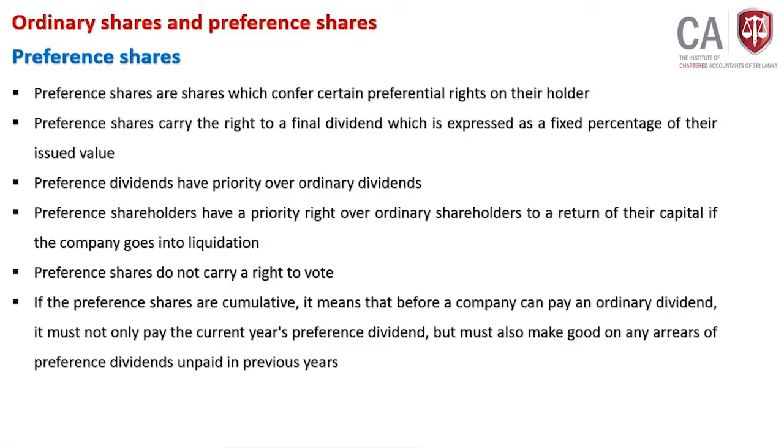It is MCQ. If it is a written paper, we can give less attention to this. Since this is MCQ, the examiner can touch each and every area. Don't forget it, right? Preference shares we will take first. Then we will move into ordinary shares later on. Preference shares, these are the characteristics. We will take them one by one. Preference shares are shares which confer certain preferential rights on their holders. You have preference right.